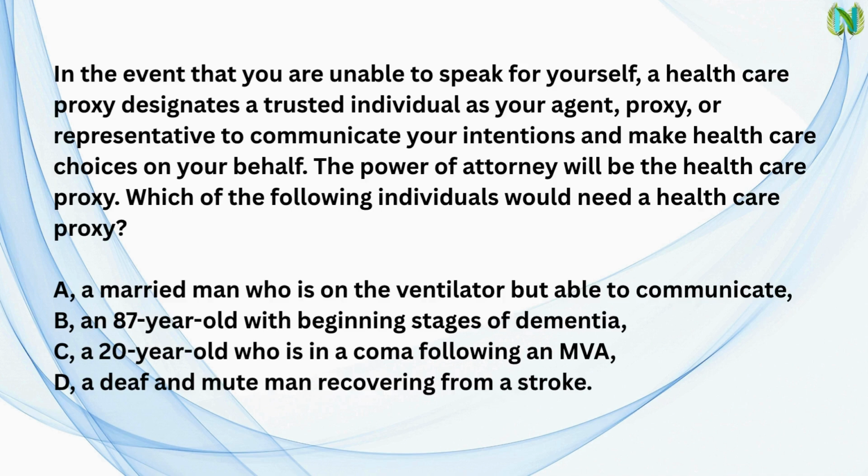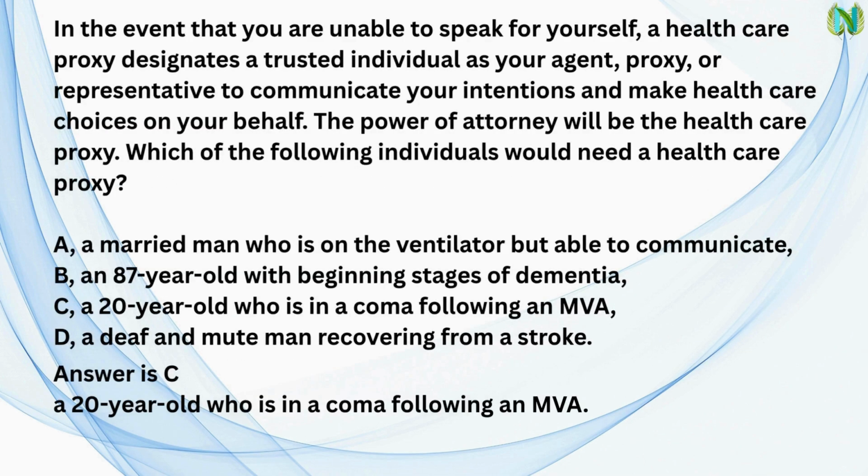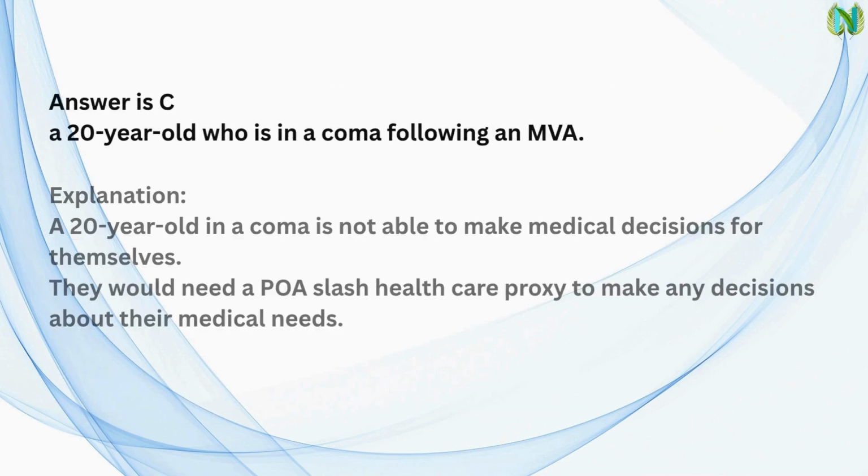C. A 20-year-old who is in a coma following an MVA. D. A deaf and mute man recovering from a stroke. Answer is C. A 20-year-old who is in a coma following an MVA. Explanation. A 20-year-old in a coma is not able to make medical decisions for themselves. They would need a POA/healthcare proxy to make any decisions about their medical needs.